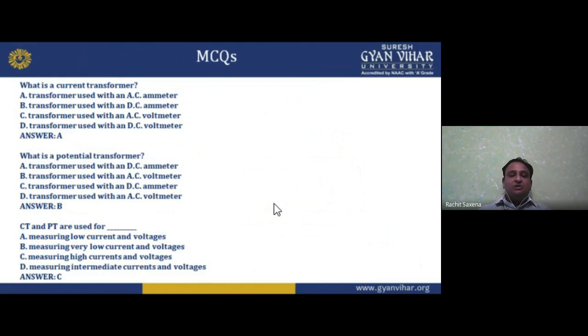What is a potential transformer? Again, potential means voltage. So a voltmeter is there, but not DC, and no ammeter is there. So option is B, a transformer used with an AC voltmeter. CT and PT are used for what? Why are we using these instrument transformers, my dear students? Options: measuring low voltage, low currents and voltages, very low currents and voltages, high currents and voltages, intermediate currents and voltages. So option is C, high currents and voltages. That is why we are using them. Otherwise, voltmeters and ammeters are sufficient for us. They are used for measuring purposes. I hope you understand.